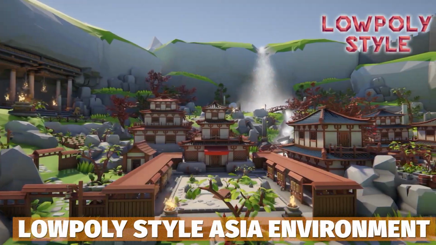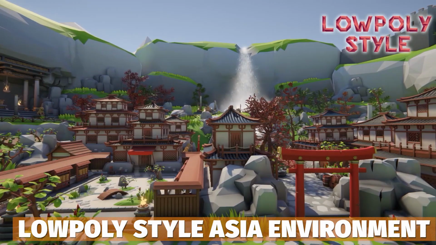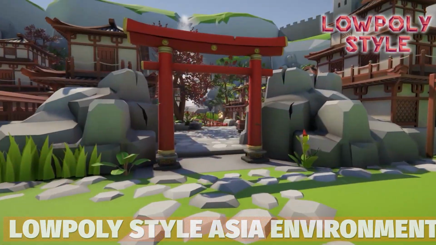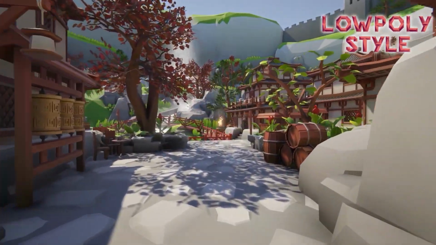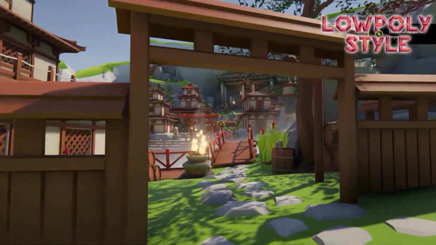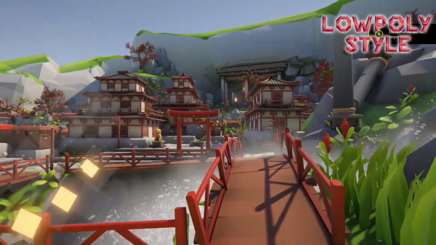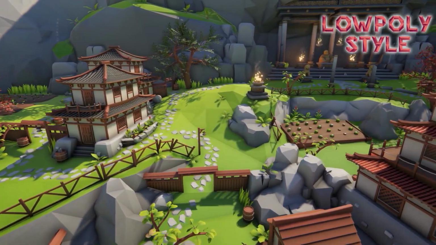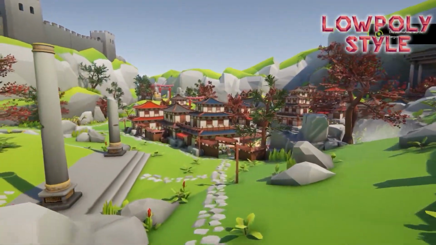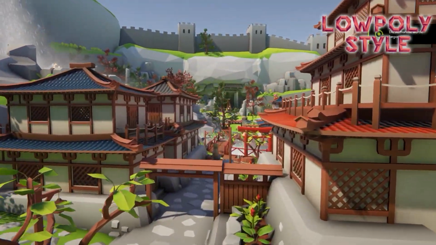The next we have the LOWPOLY Style Asia environment, which has 113 different files, blueprints and particle effects with up to 2K resolution, which is a hidden monastery which lies in the mountain guarded by ancient temples, and you can create your own low-poly Asian environment with drag and drop assets to get you started.